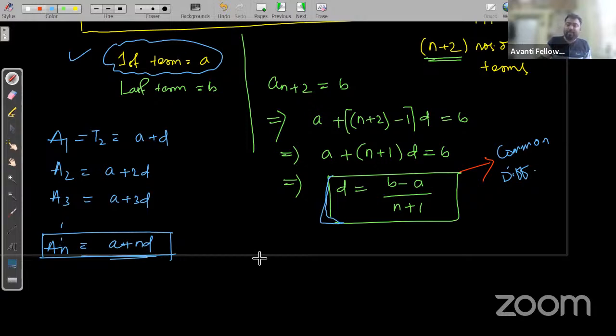Remember, one important thing: the total number of terms is n plus 2, and the formula to find the common difference is d is equal to last term minus first term upon number of terms minus 1, or n plus 1. Okay, d is equal to b minus a upon n plus 1. And to find the arithmetic mean, what is the formula? An is equal to a plus nd. Is that clear to everyone, guys? Clear? Shall I move to the next thing? Clear hai na?